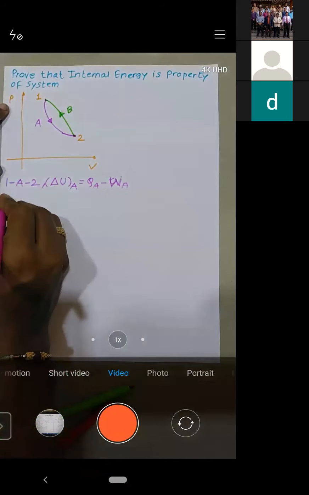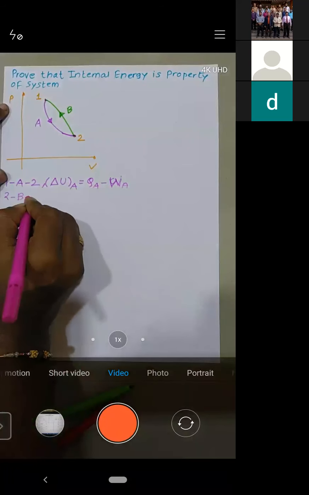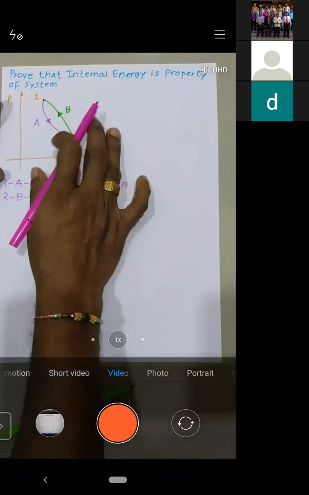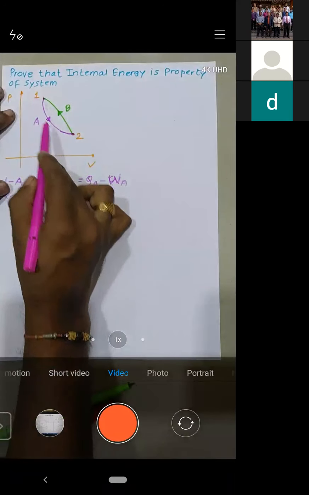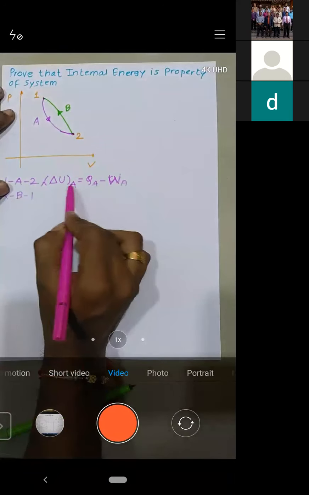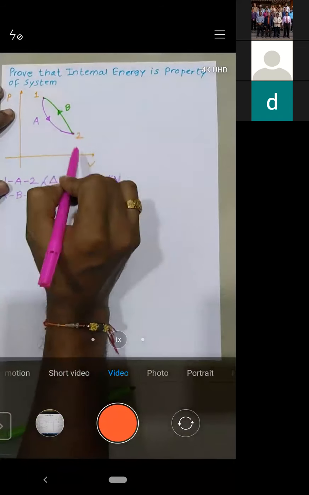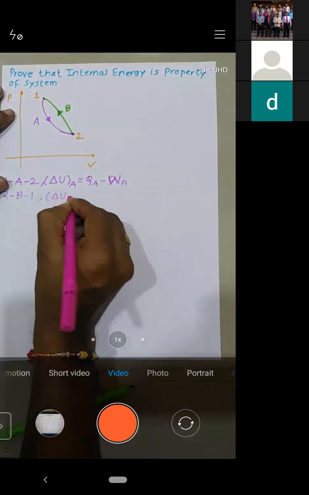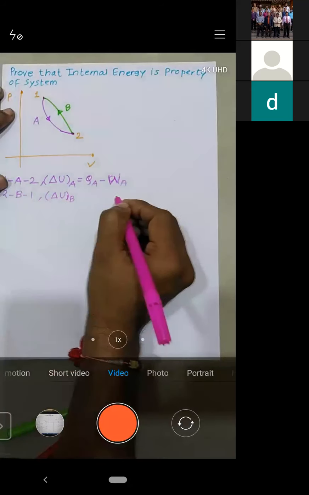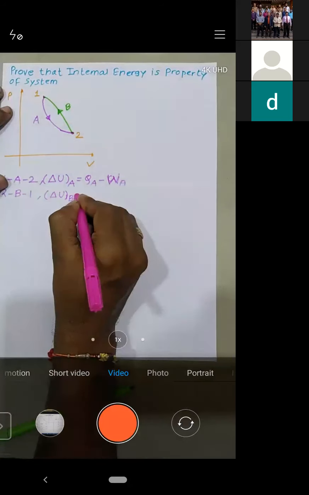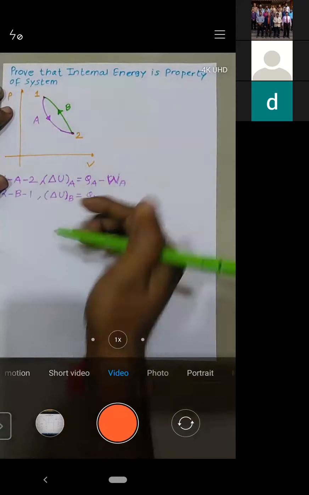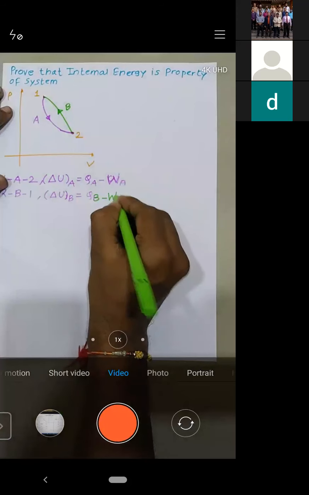Similarly for 2B1, I'm tracing individual processes. For 1A2, delta U is given by QA minus WA. For 2B1, I will calculate delta UB, the change in internal energy during path B, which is given by QB minus WB. Is it okay?